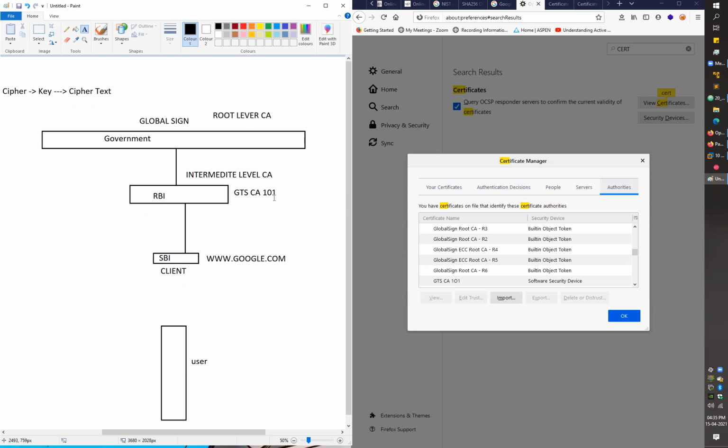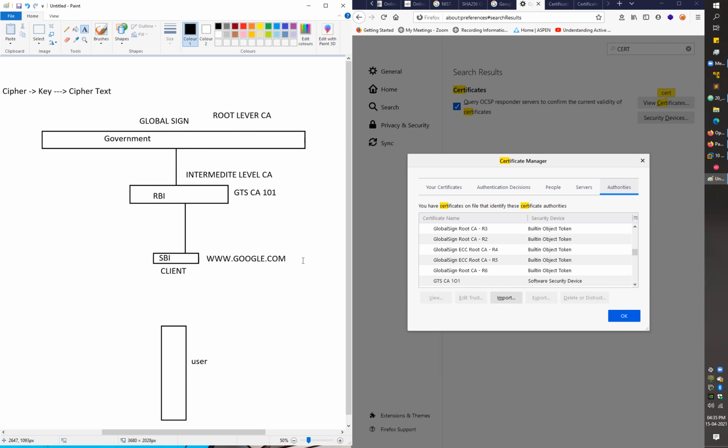And GTS CA101 was already signed by this global sign. So you can say this root level certifying authority will first sign an authority which we know as intermediate CA, which can again sign lower level clients as well, just to prove this trust hierarchy.